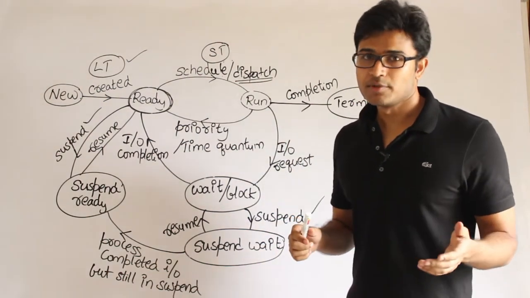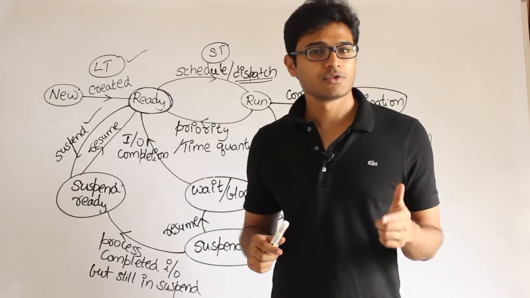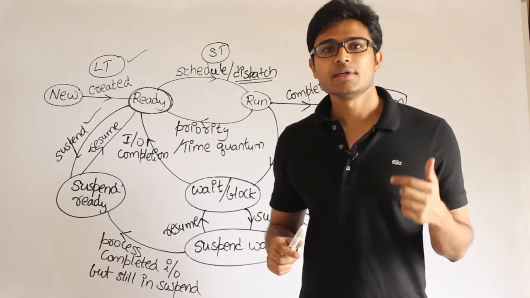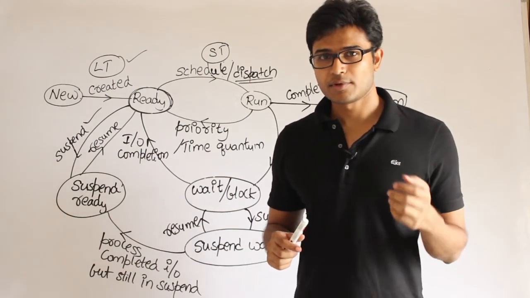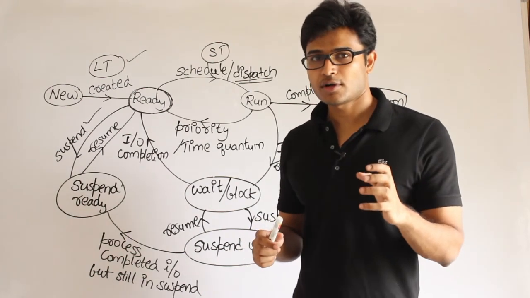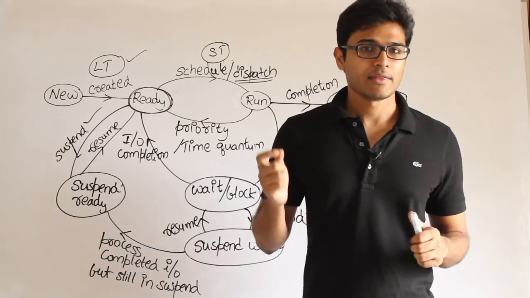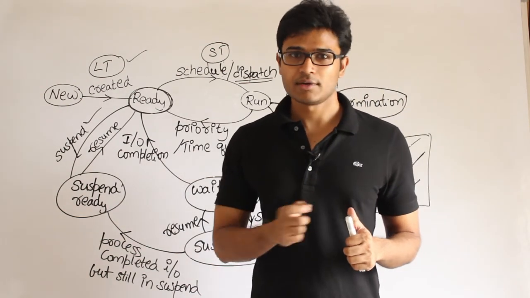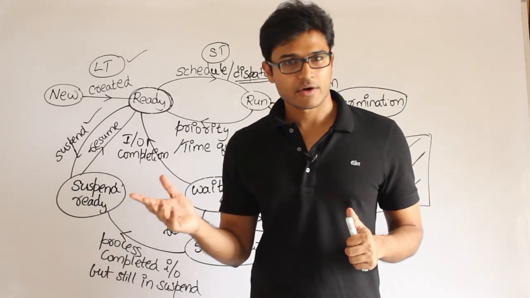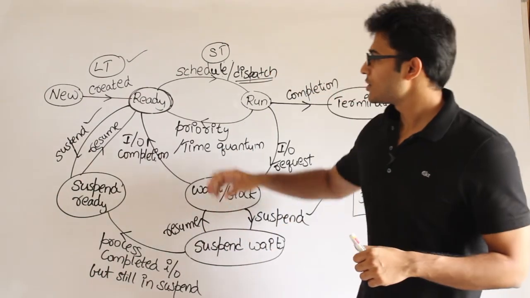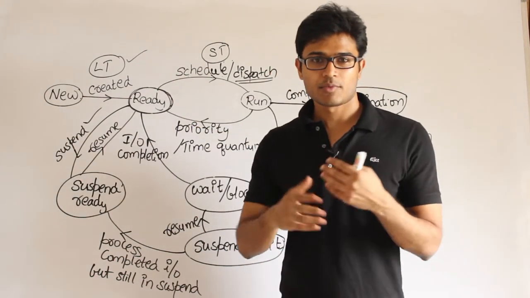I mean, the CPU is going to be busy all the time. But then what happens to the jobs that don't have only CPU time? I mean, if the jobs are not just CPU oriented, if they have even IO to be performed, then what happens to those jobs? They will completely get starved. Therefore, the long-term scheduler should have a proper mix of it.